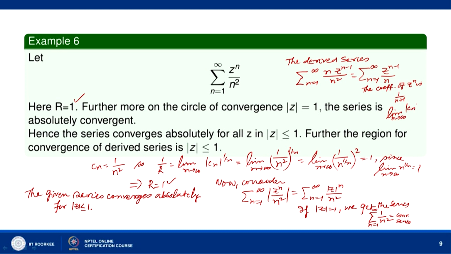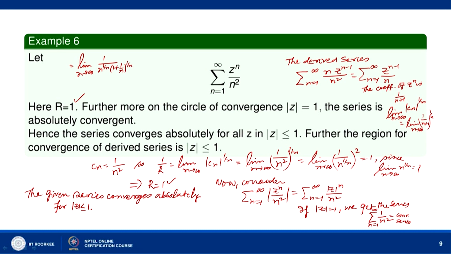So, limit n tends to infinity mod of Cn raised to the power 1 by n is equal to limit n tends to infinity 1 over n plus 1 raised to the power 1 by n. If you find this limit, it is limit n tends to infinity 1 over n to the power 1 by n into 1 plus 1 by n to the power 1 by n.